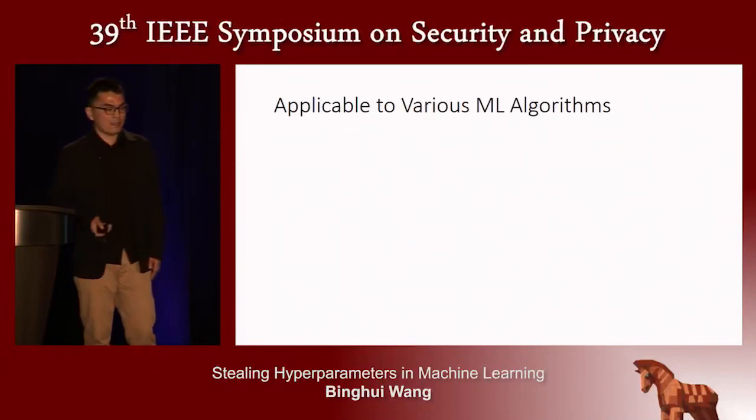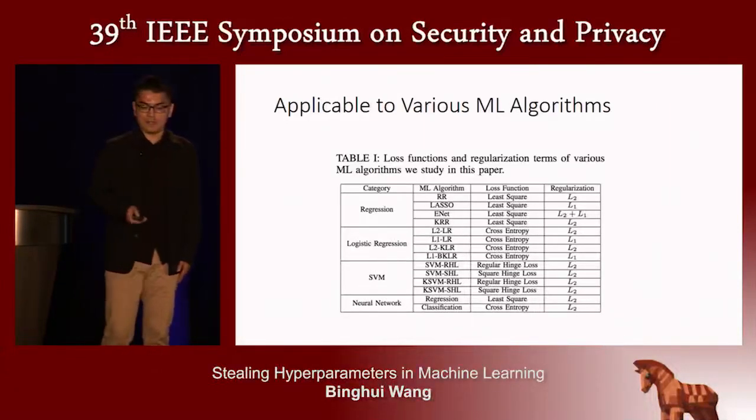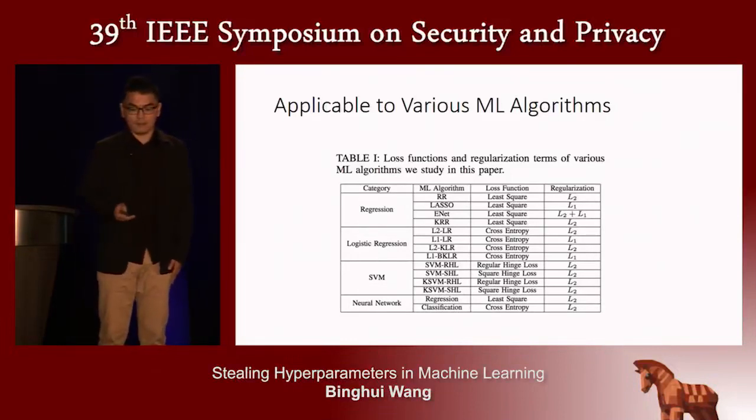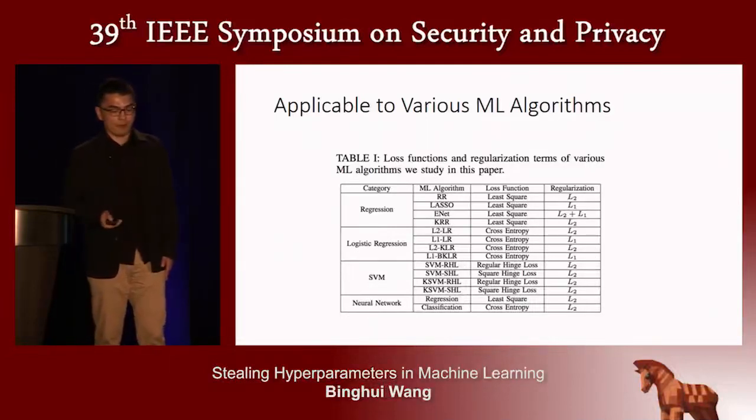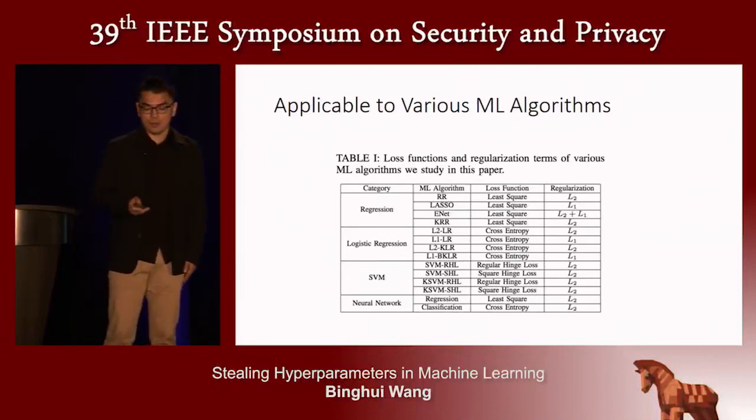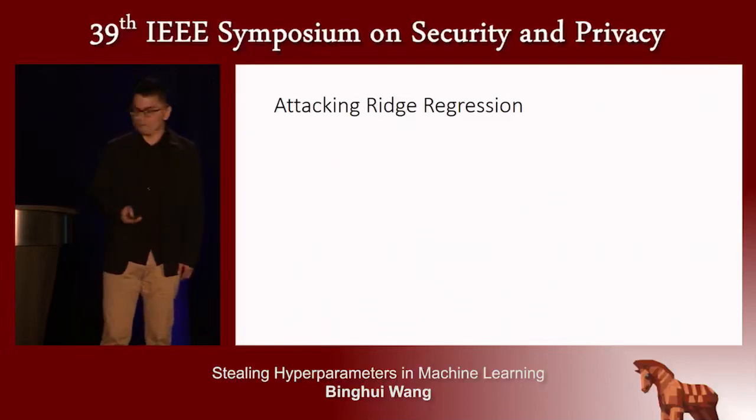Our attack is applicable to various machine learning algorithms. For instance, it can be applied to regression algorithms like ridge regression, lasso, elastic net, and kernel ridge regression. It can also be applied to classification algorithms like logistic regression and support vector machine. Moreover, it can be applied to neural networks. Here, we simply take attacking ridge regression as an instance. For more details about attacking other machine learning algorithms, you can read our paper.